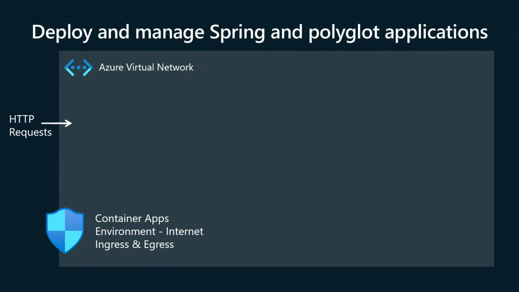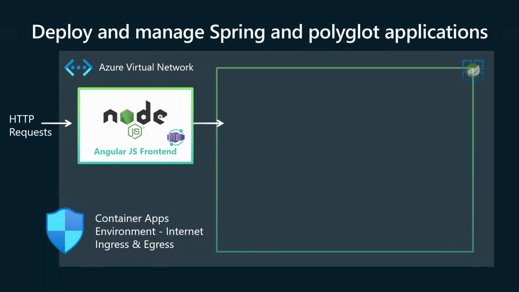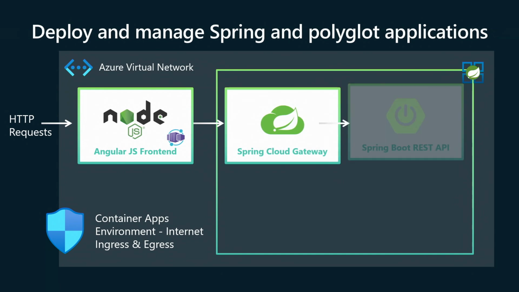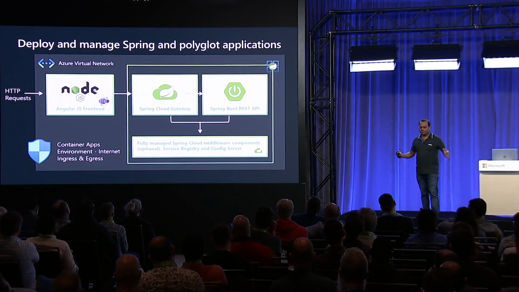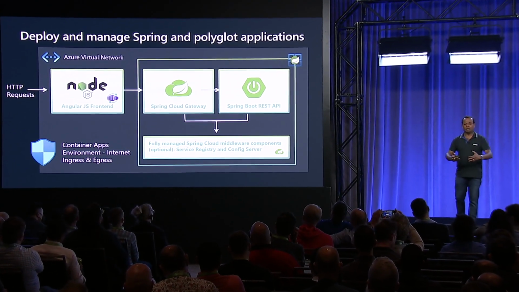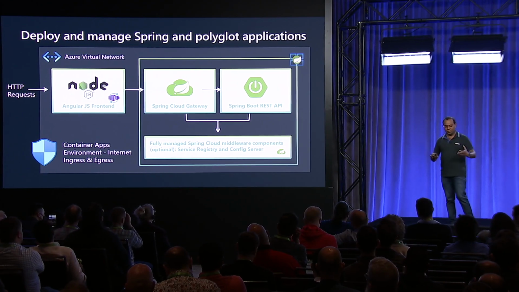Now, the dedicated plan, along with the consumption plan, allows you to deploy your Spring apps alongside other containerized apps, regardless of what programming language is used, whether you're using Java, Node, Python, Go, .NET Core, they all can run in the same environment. And you no longer have to deal with all the complexities of managing multiple networks, subnets, security groups for all these app types, right? You've probably dealt with all the egress control, ingress control. It can be a nightmare, but all these things come into the same network environment. It makes it really, really easy.